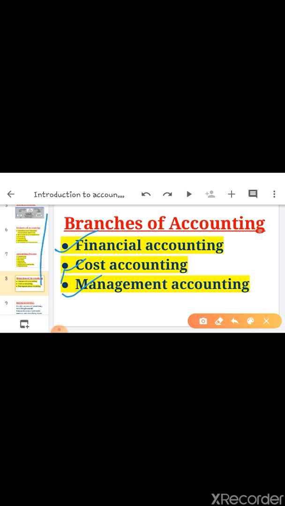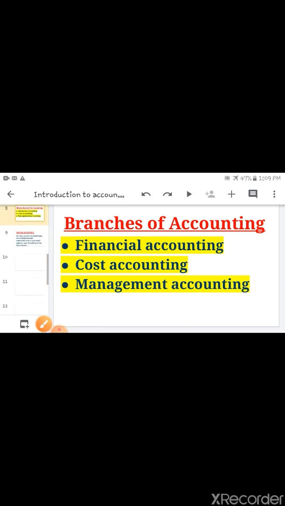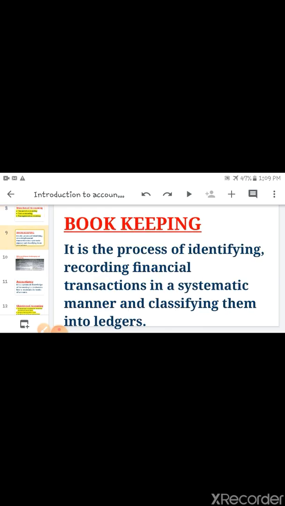Now next is the most important, bookkeeping. Now what do you mean by bookkeeping? Accounting, you know. Now if you know the meaning of accounting, you can easily write down the definition of bookkeeping also. Like, it is the process of identifying, recording financial transactions in a systematic manner and classifying them into ledger.